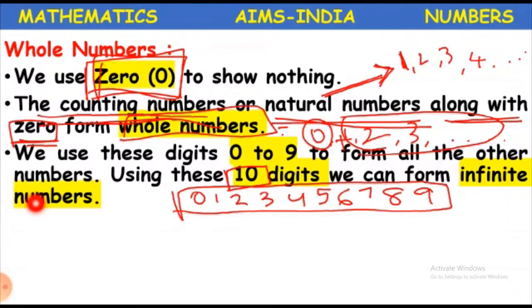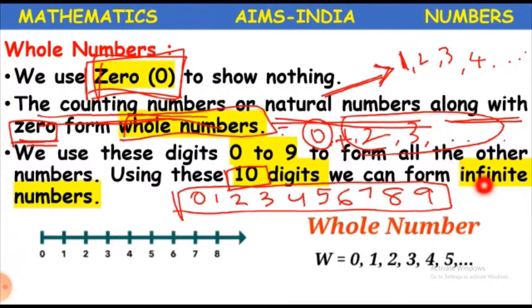Infinite means many, many, many, more than many. Like the number of stars in the sky. How many stars do we see in the sky? We see many, many stars which we cannot count. Those are called infinite numbers. So using only these 10 digits, we can form infinite numbers.